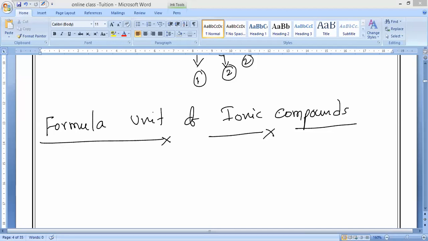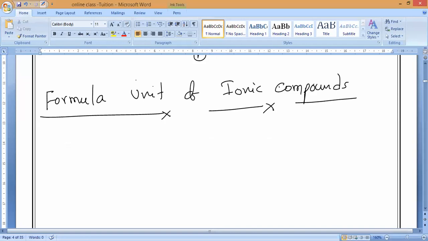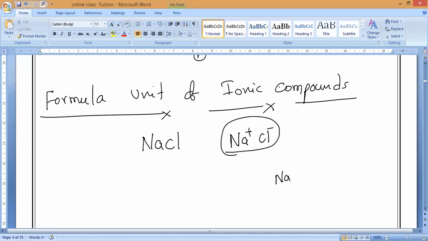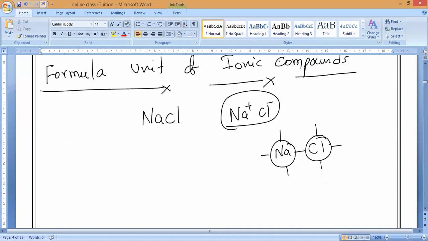So what is the sodium chloride formula? NaCl. We can write Na+ and Cl-. But actually, this is only for one sodium atom and one chlorine atom. Correct or not? Sorry, not atom, ions. One chlorine ion and one sodium ion. Correct or not?